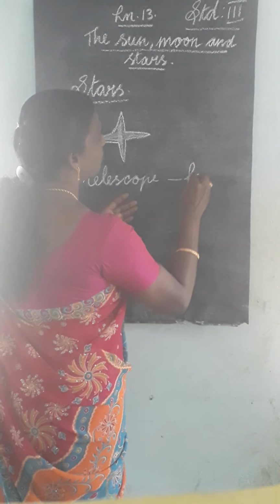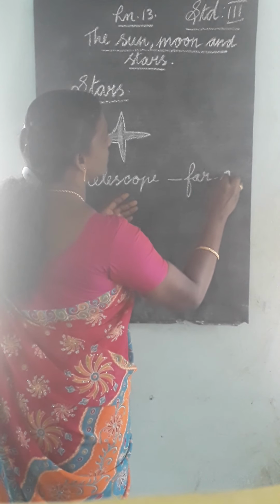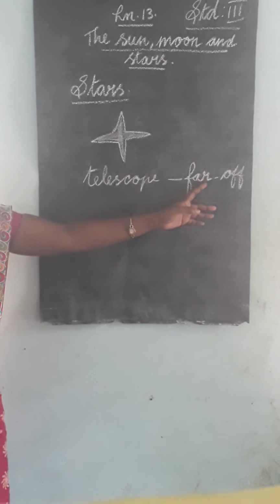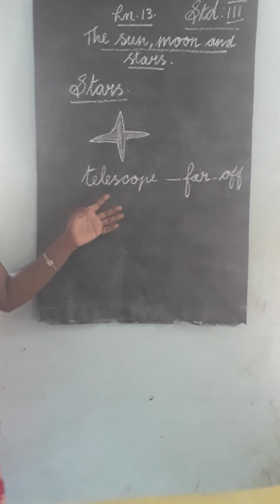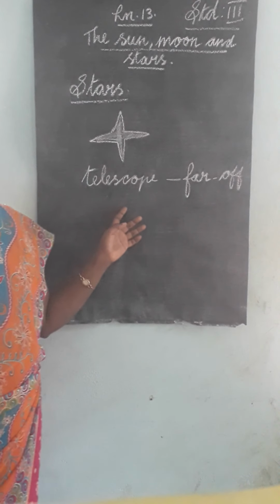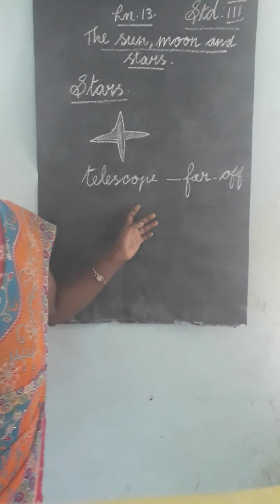Far off objects. Far means a very long distance. So this telescope helps us to see far off objects such as the stars, moon and planets clearly. Okay, ma'am. Understand? All of you understand?